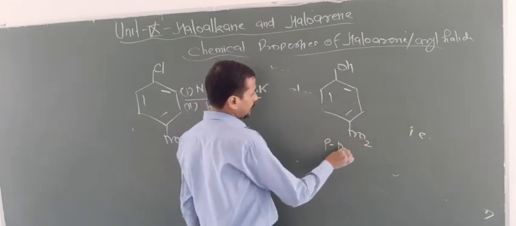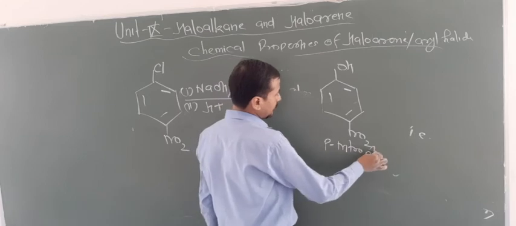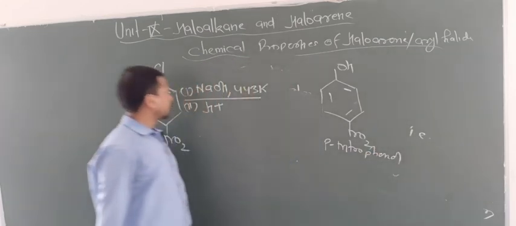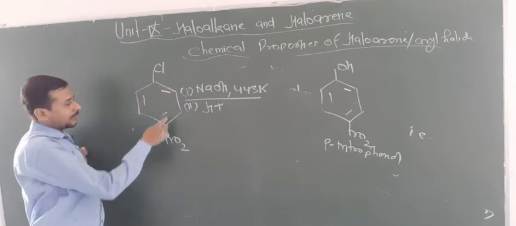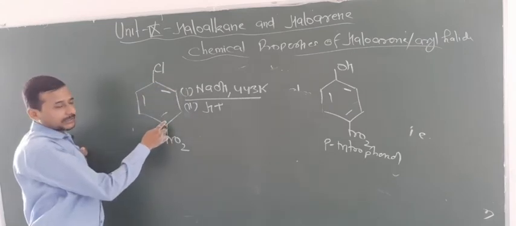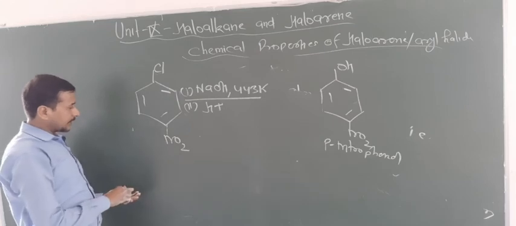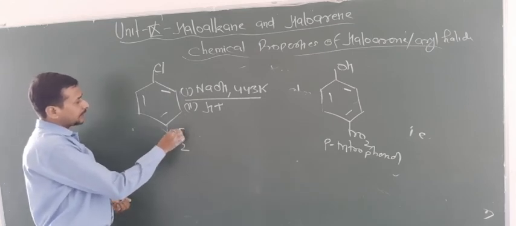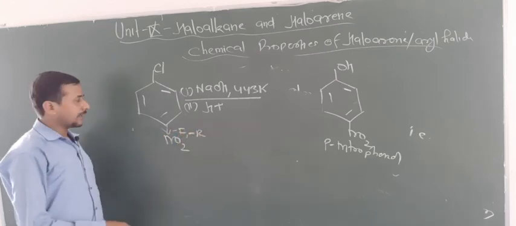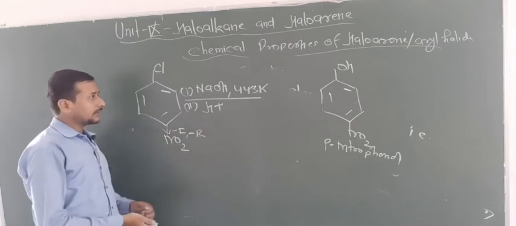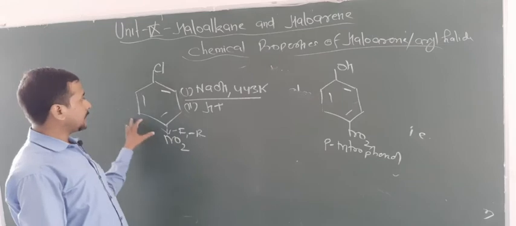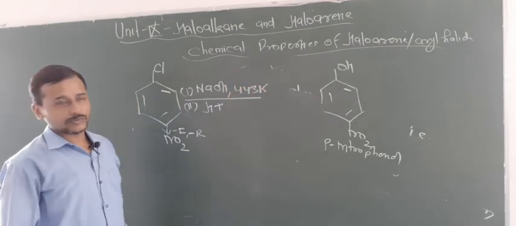So look, you know that electrons move to the ortho and para position, as the para position contains negative charge. So this has -I and -R effect. That's why it decreases the electron density, and that's why it makes this easy for nucleophilic substitution.